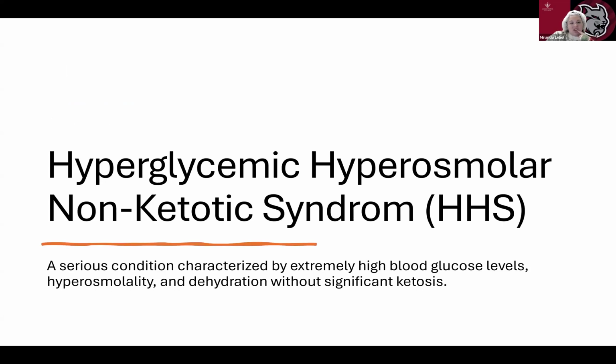So HHS, they like to call it, it's either called HHS or HHNS. I know it is HHNS, the hyperglycemic hyperosmolar non-ketotic syndrome. Again, spelling issues. I'm so sorry. A serious condition characterized by extremely high blood glucose levels, hyperosmolality, and dehydration without significant ketosis. We can't have ketosis here. Know that. We can't have ketosis. So if we don't have ketosis, we don't have ketones.